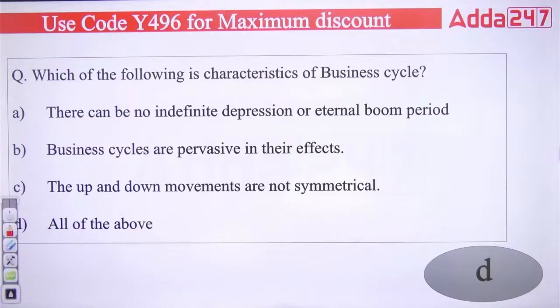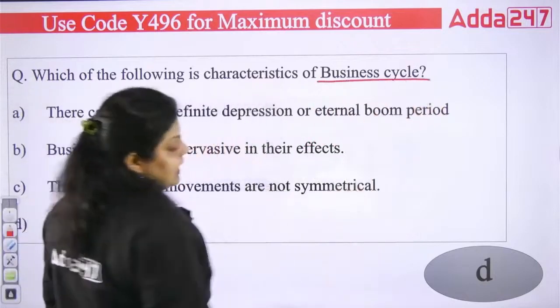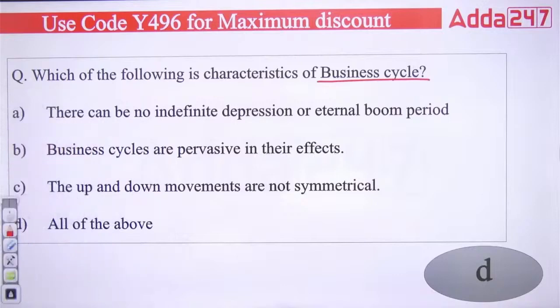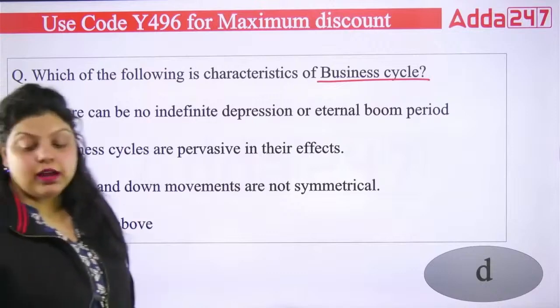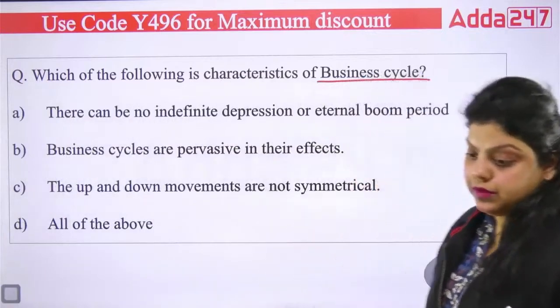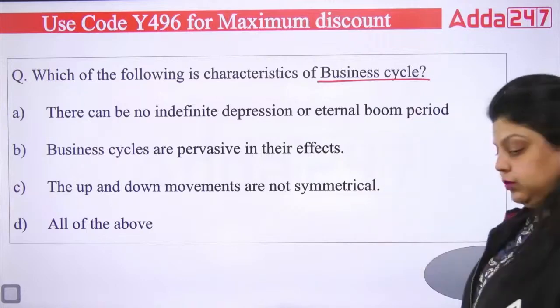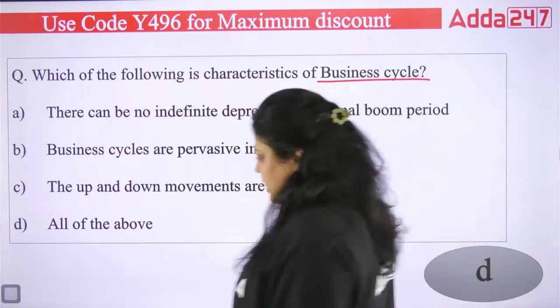So the first question is asking which of the following is a characteristic of business cycle. First is saying there can be no indefinite depression or eternal boom period. Second is saying business cycles are pervasive in their effect. Third is saying the up and down movements are not symmetric. And the fourth one is saying all of the above. You have to answer which of these 4 is true.